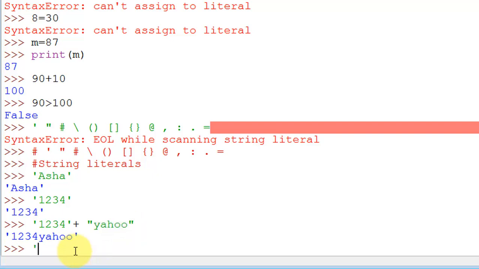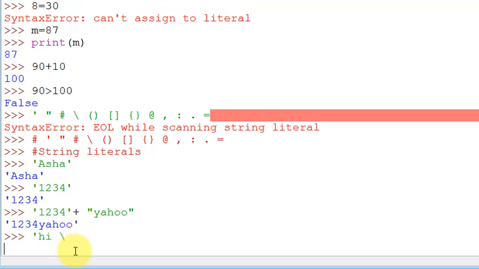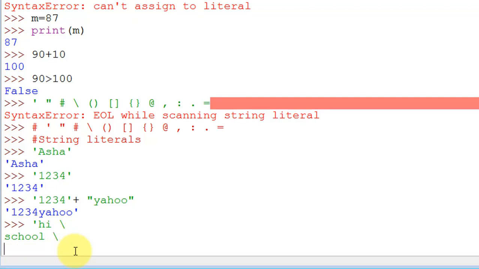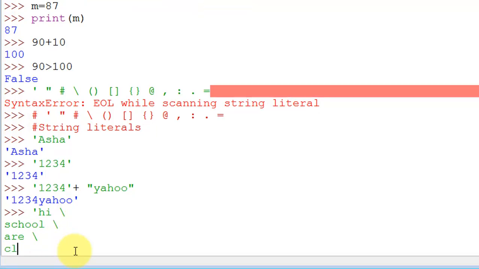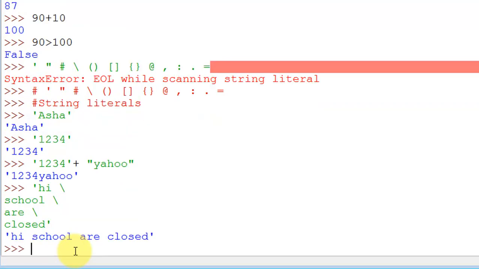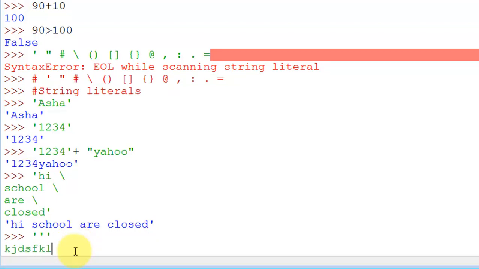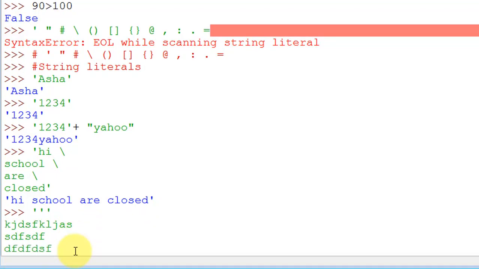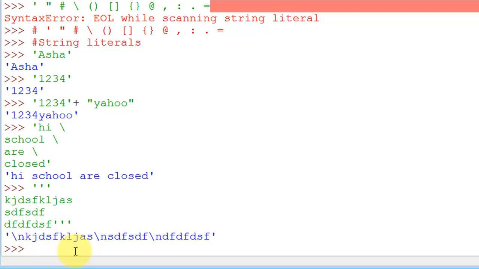Now suppose you want a multi-line string. What you can do is print, hi, press enter, and let's say school, and then close it. You can see I have used this as a multi-line string by using three quotes. So this is my string.